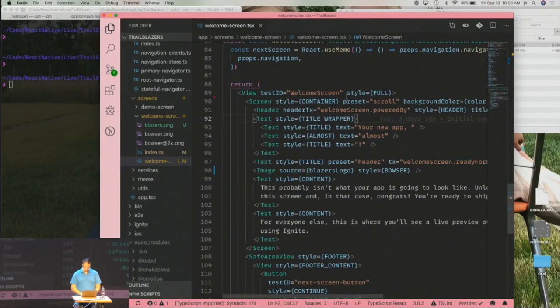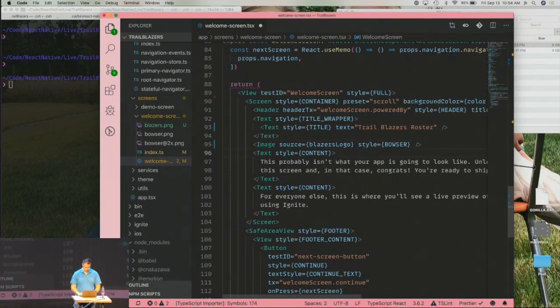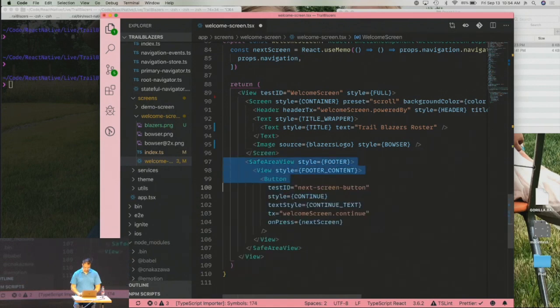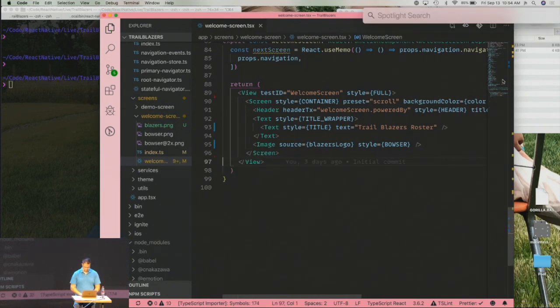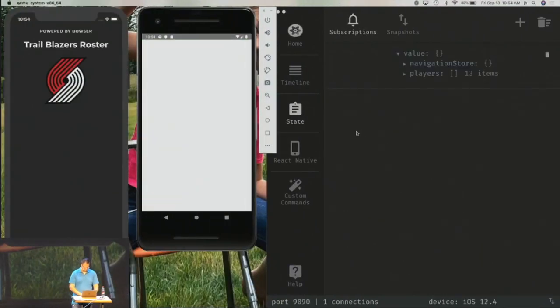And now we want to rip out a few other things. We're going to change this text here. Text is a built-in component that comes from React Native, but we've actually modified it in Ignite to have some other properties. Like you can actually do internationalization right out of the box and things like that. It's very cool. Trailblazers roster. Just going to get rid of a couple of these things. Don't need that. Don't need this. Don't need this. Oops, no spotlight. Okay. And there, it's cleaned up. This one's not refreshing for some reason.